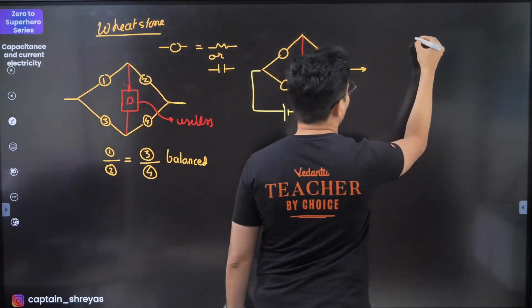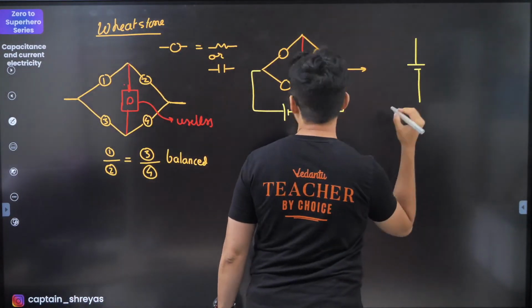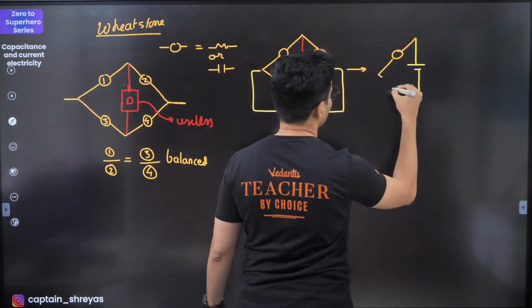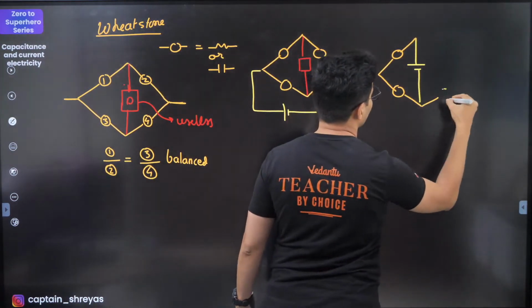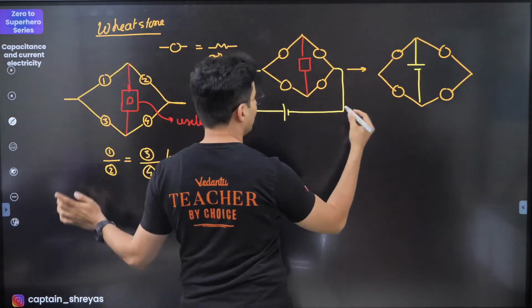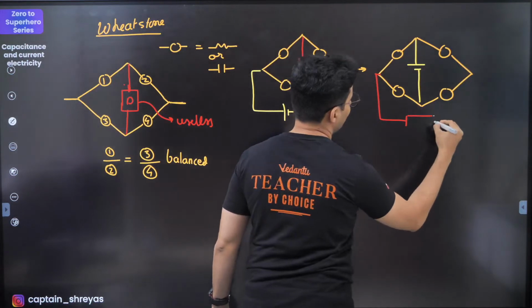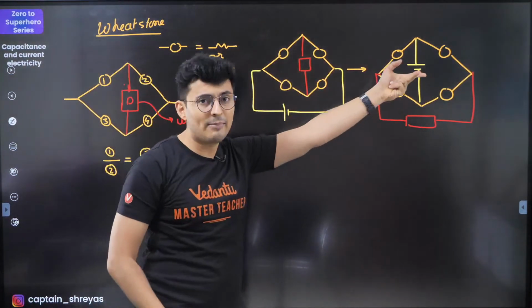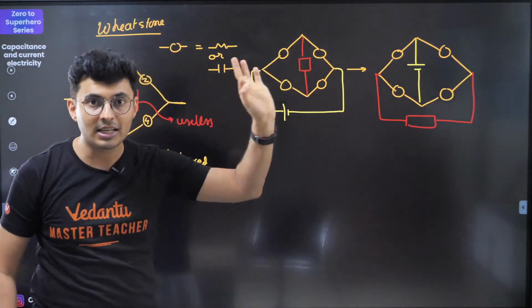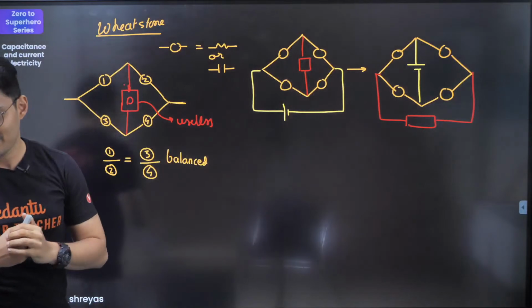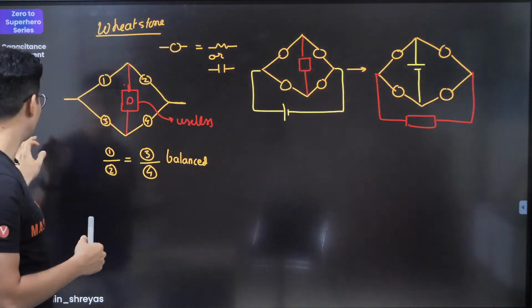You can also have that same battery connected over here, and you can just show this maybe like this, and that device you can show it connected from outside. Basically you replace the position of the battery with the device. If you swap it, it doesn't matter, it still is a balanced Wheatstone. You can still get rid of the red thing over there.